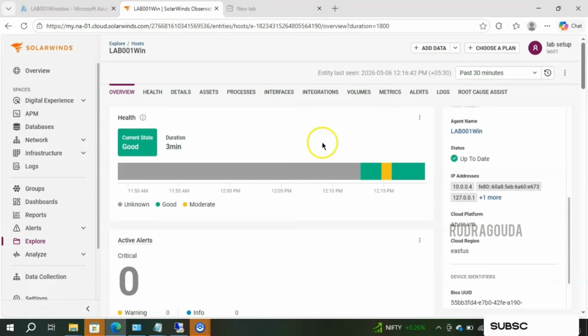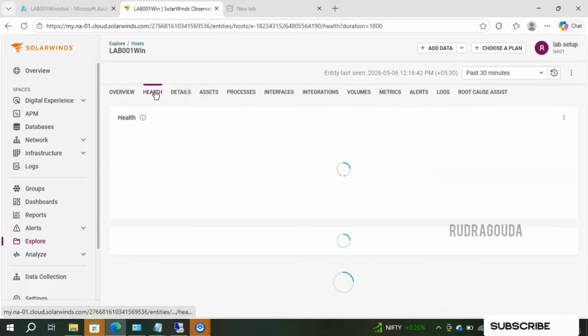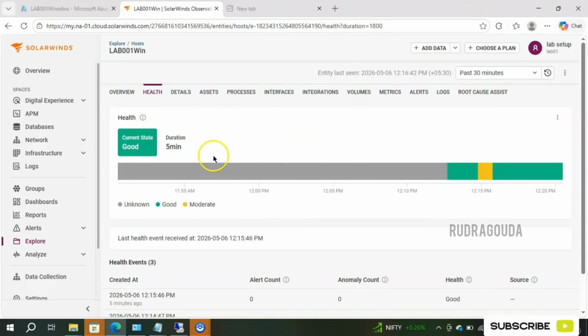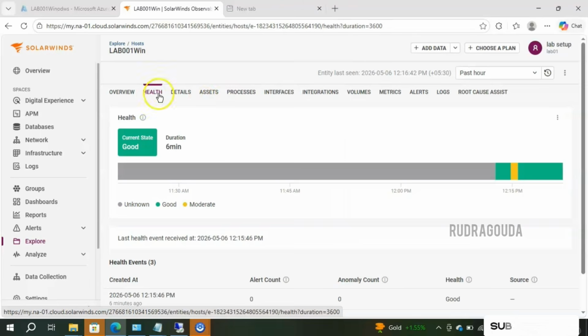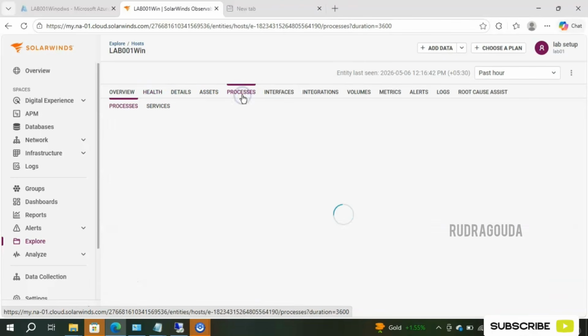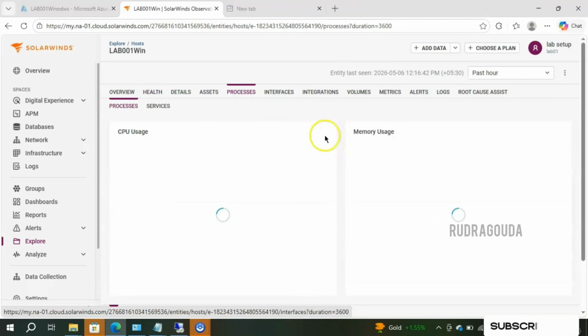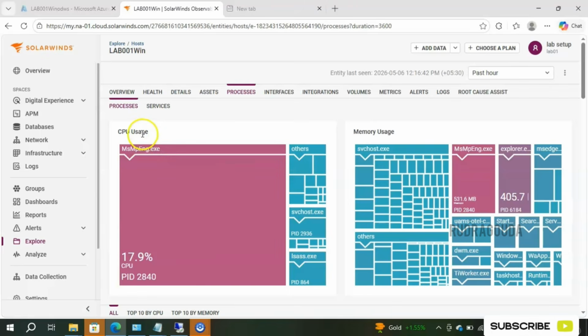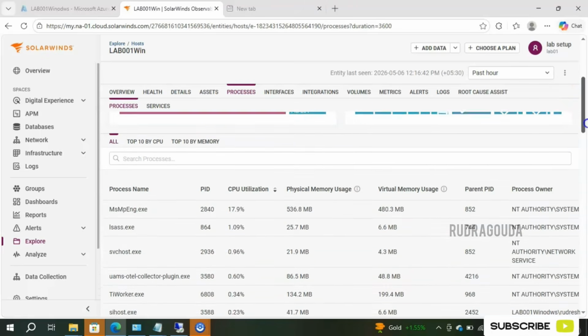If you want to know each section separately, then make use of these options. First, I'll go to the health. It will give the overall health conditions for us. Duration, 5 minutes it is active. If you want to see what all the processes are running at this moment, then go to the processes section. It will display the information over here. It will give the data according to the CPU usage and memory usage. So it's very detailed information.